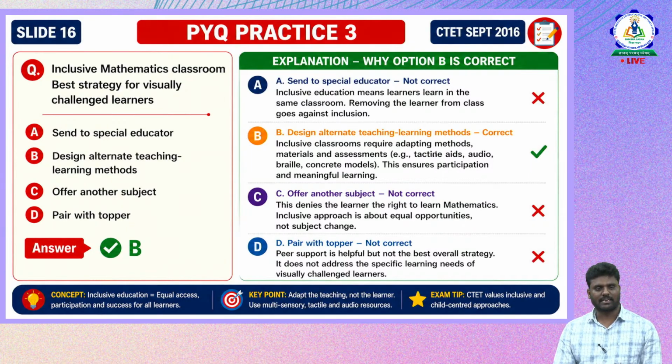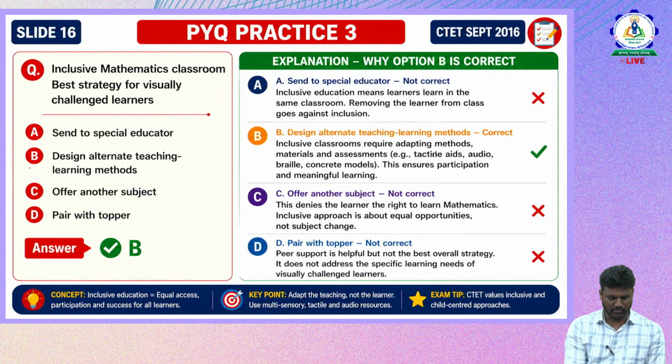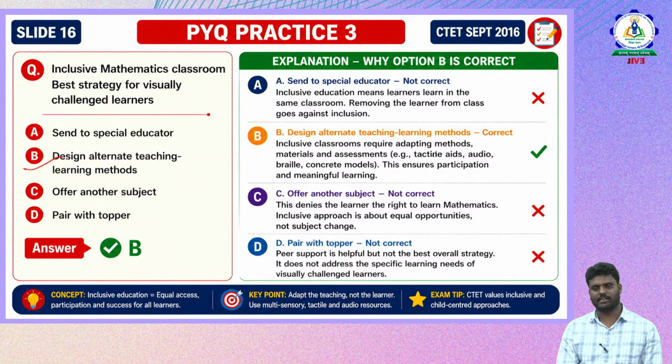Inclusive mathematics classroom, best strategy for visually challenged learners is only when they design alternative teaching learning methods. When they send the child to the special educator, does learning happen there? Inclusive education means learners learn in the same classroom. When they send the child to the special educator, he doesn't sit in the regular classroom with the regular students. So removing the learner from the class goes against inclusion. Inclusion means the child should be included with the regular students. Just sending to the special educator doesn't make the best strategy for visually challenged learners.